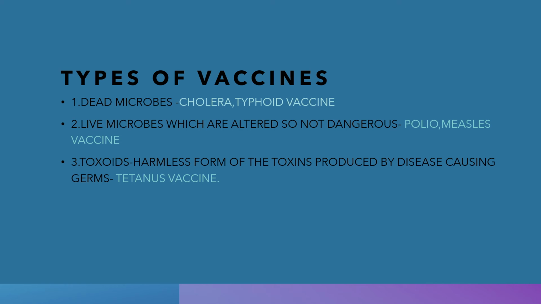Vaccines are of different types. Dead microbes can be used as vaccines, which is what is done for cholera and typhoid vaccines. Even live microbes which are altered and no longer dangerous can be used, mostly for polio and measles vaccines. Toxoids, meaning the harmless toxin from the disease-causing germs, can also be used as a vaccine, which is used for the tetanus vaccine.